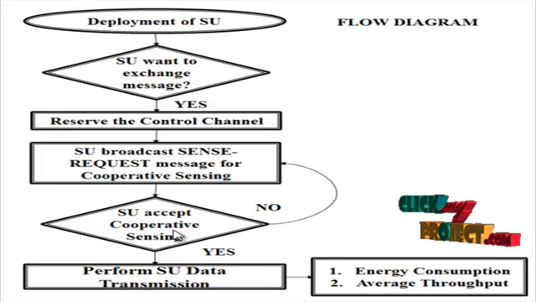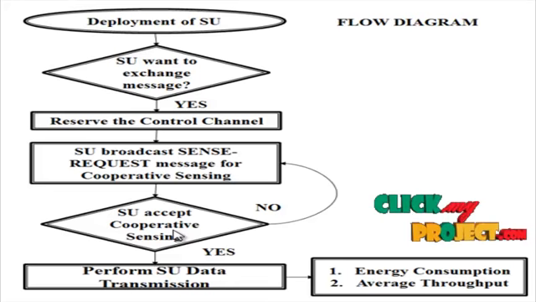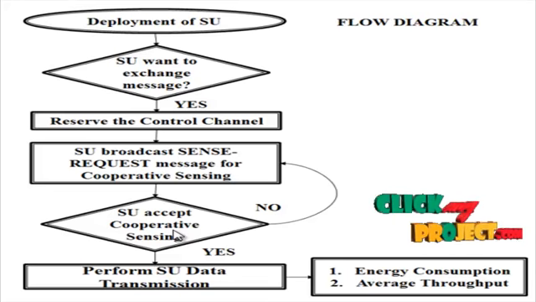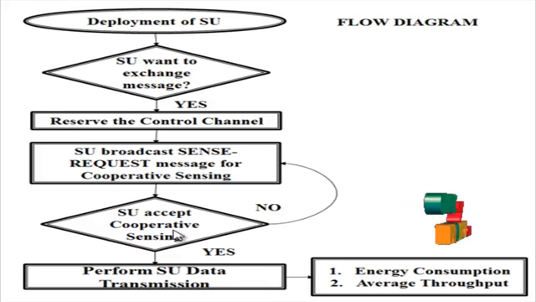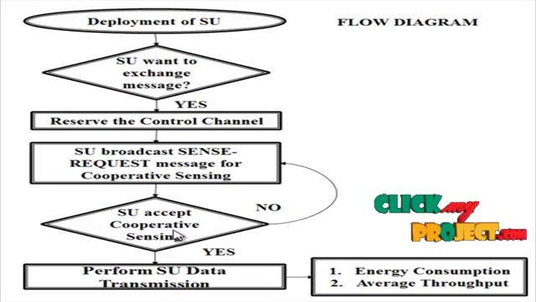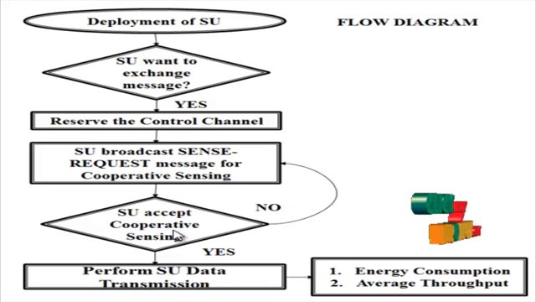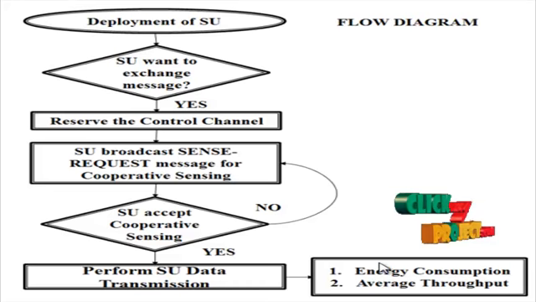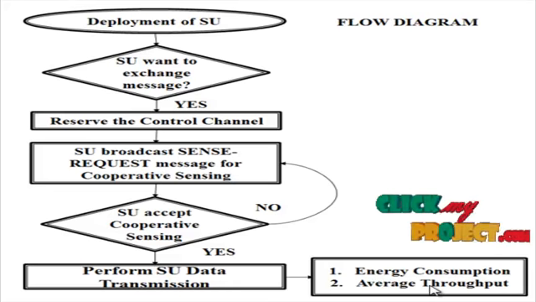Finally, in the transmission phase, the SU uses the discovered channel for performing data transmission. The SU transmits the data with cooperative SUs. The nodes with data packets to be transmitted first reserve the channel in a channel reservation phase. Then the data packets of these nodes are transmitted according to their order in the list. Finally, the performance has been estimated based on the energy and also the average throughput.